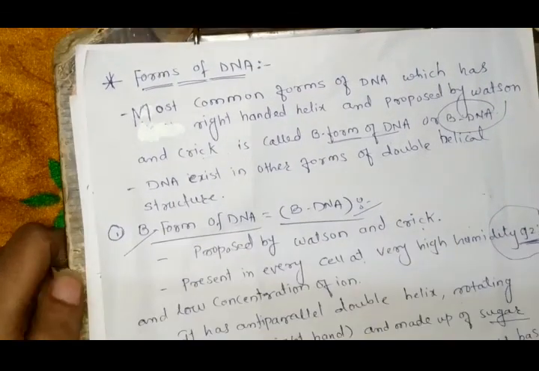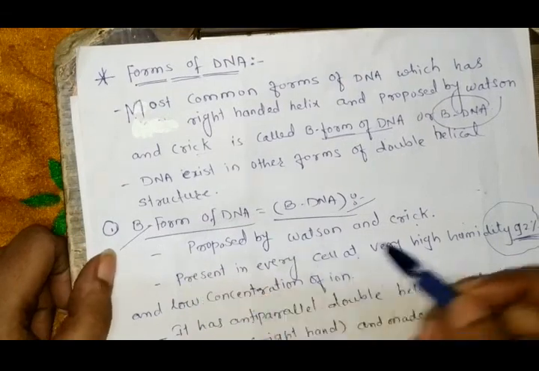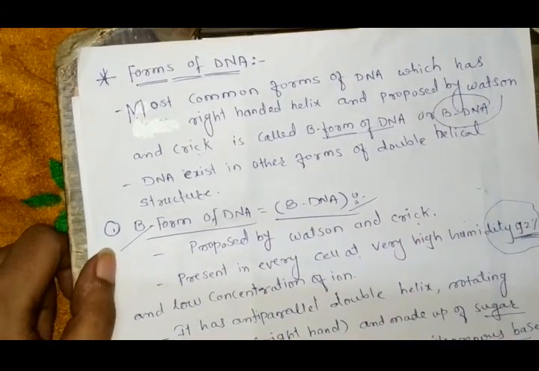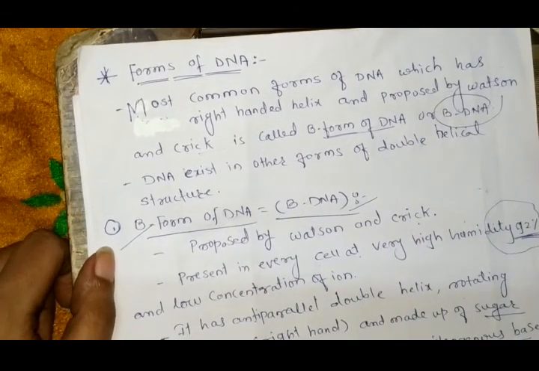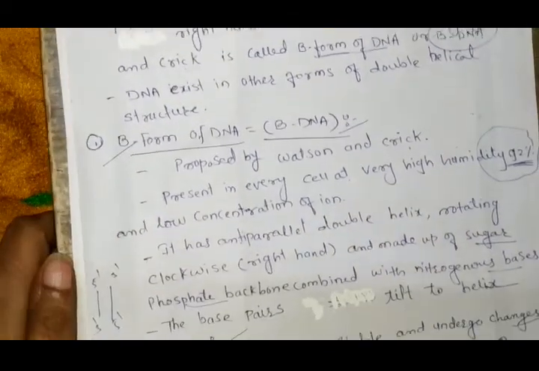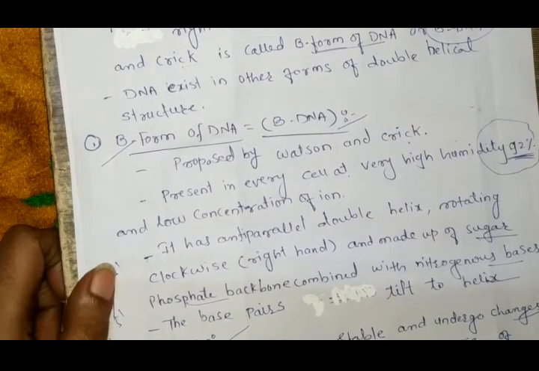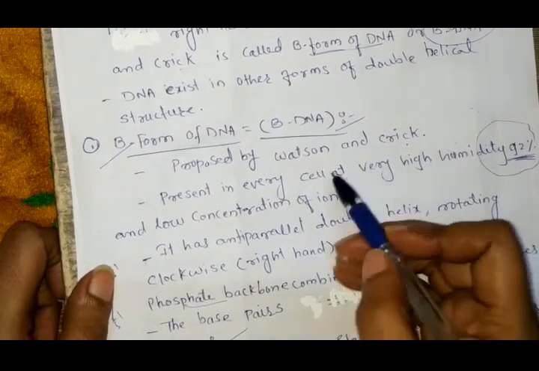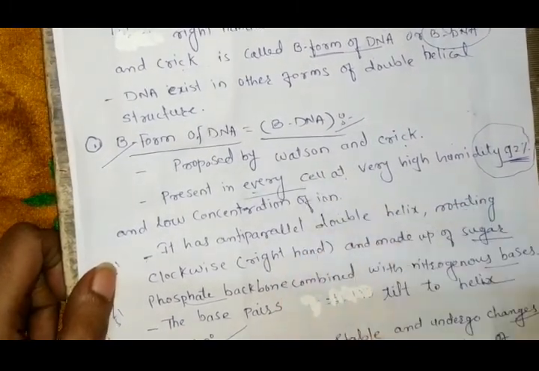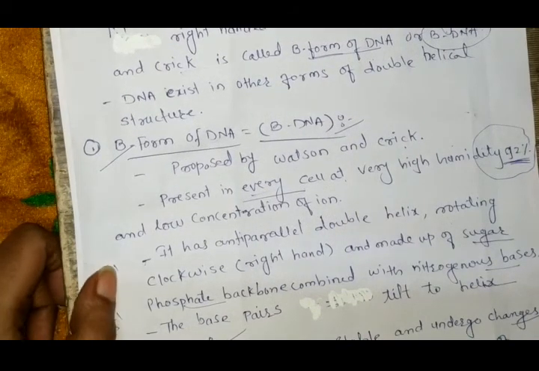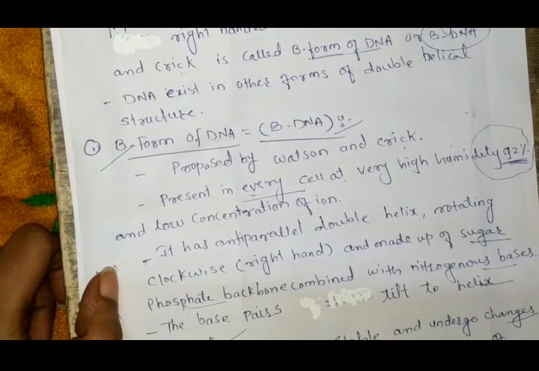First of all, we see the B form of DNA, which is also called bDNA, and it's the model of the double helical structure of DNA proposed by scientists Watson and Crick. This model is present in every cell at high humidity, 92%, and very low concentration of ions.